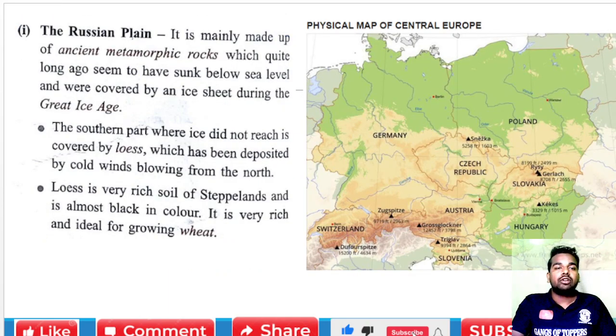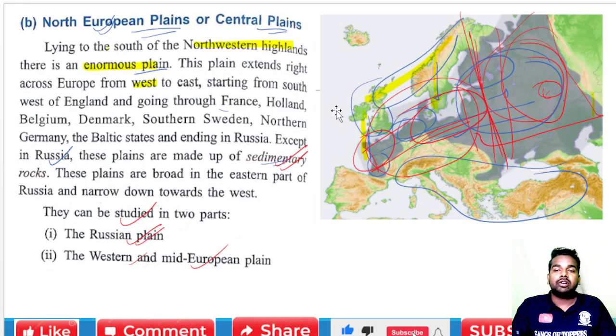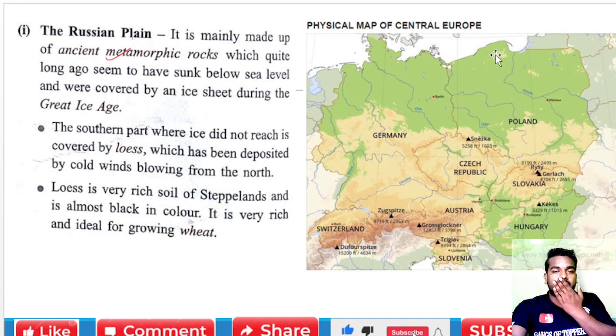If you talk about the Russian plain, it is mainly made up of ancient metamorphic rock. These areas are made up of sedimentary rock, but these areas are made up of metamorphic rock, which quite long ago seems to have sunk below sea level, and was covered by the ice sheet during the great ice age.